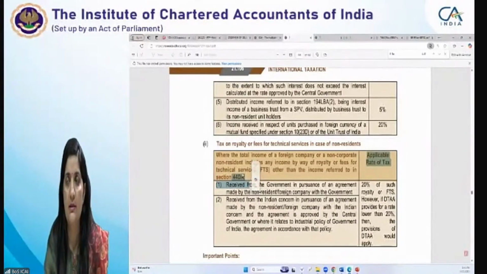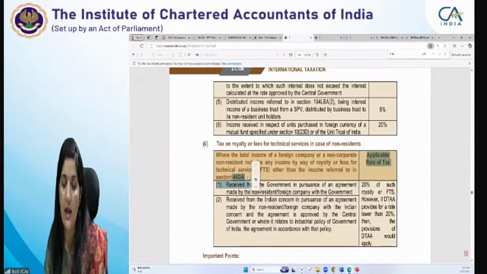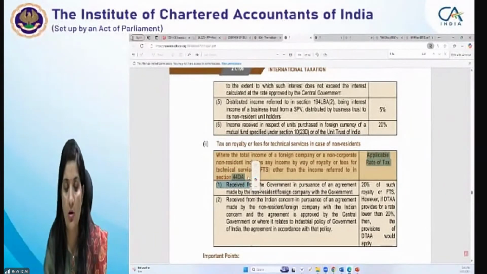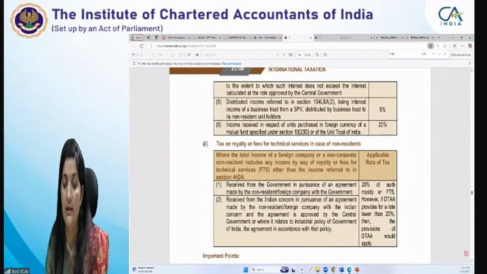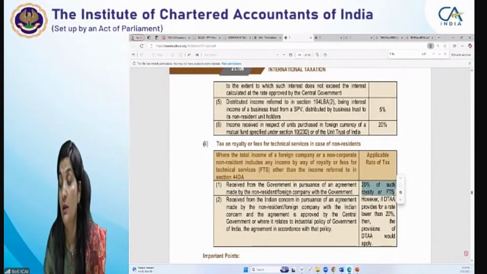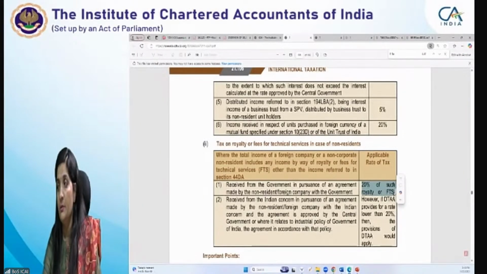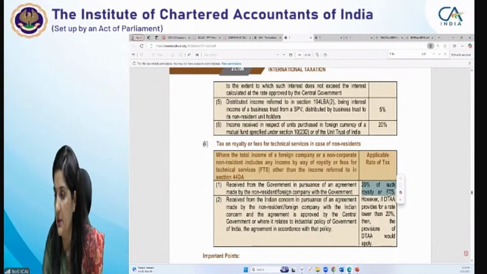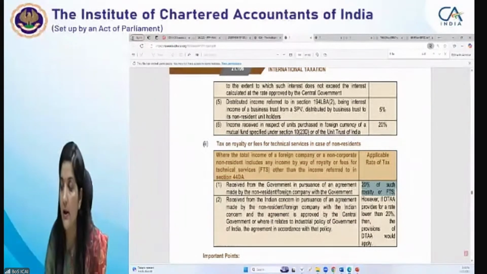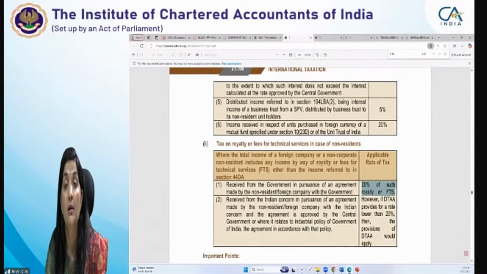If it is effectively connected with the PE, then it would fall within section 44DA. But if it is not, other than that income, that would be taxable at the rate of 20%. The 10% rate was amended last year. Last year that amendment came that FTS or royalty are now taxable at the rate of 20%.